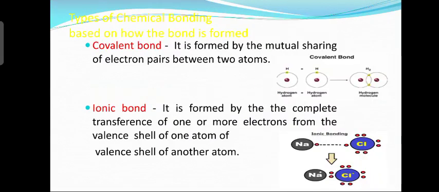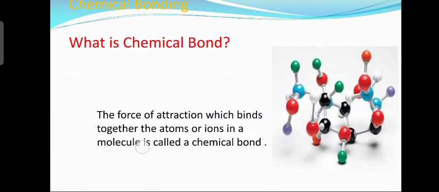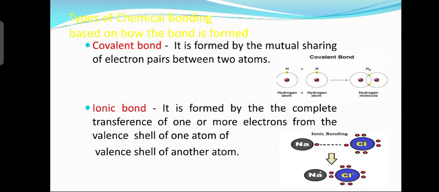Next slide. There are number of chemical bonds. Okay. Different types of chemical bonds based on how the bond is formed. Now, which are the important types of chemical bonds? First one is covalent bond. It is formed by the mutual sharing of electron pairs between the two atoms. Okay, you can see the example over here.